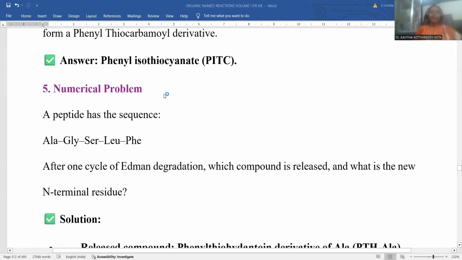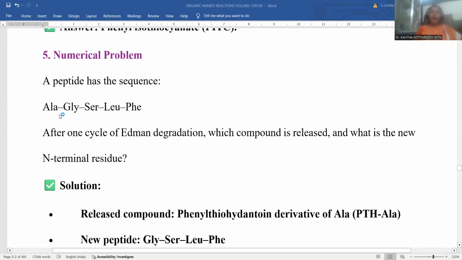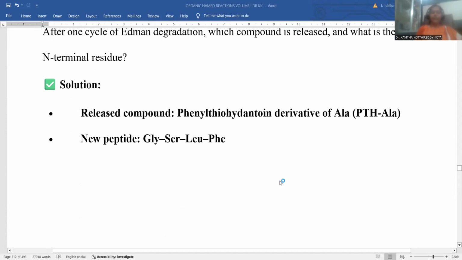Here we have a numerical problem. A polypeptide chain has the following sequence: alanine, glycine, serine, leucine and phenylalanine. After one cycle of Edman degradation, which compound is released and what is the new N-terminal residue? It is a logical question. The Edman degradation process is applied on this long chain. If Edman degradation is applied, what could be the next fragmented product? The released compound is the phenyl thiohydantoin derivative of alanine, PTH-alanine.